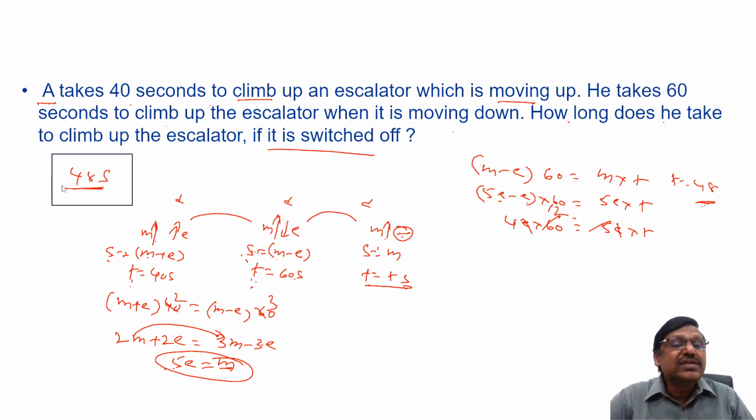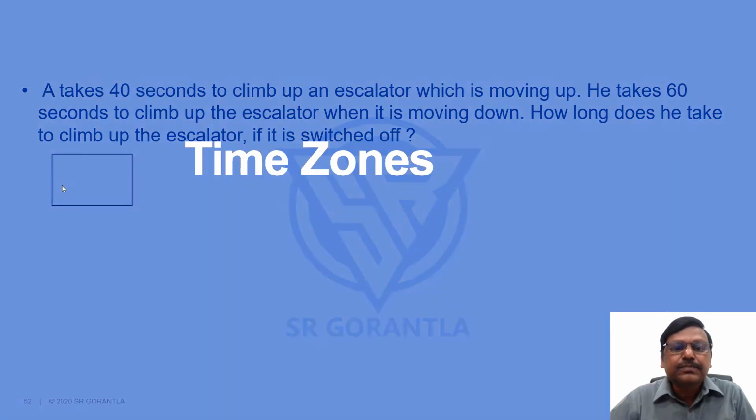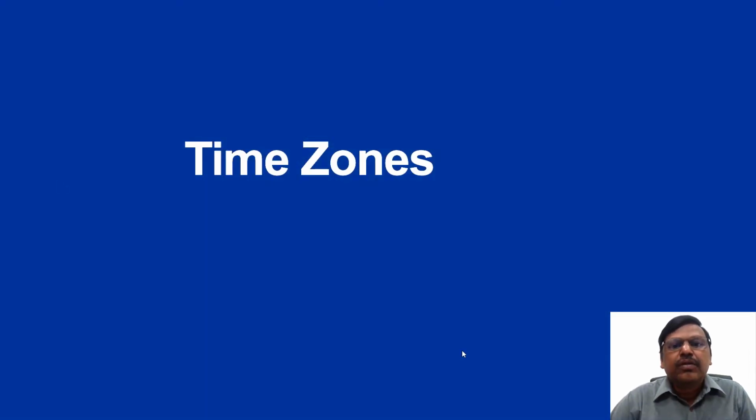So these are a few examples on boats and streams and escalators. Next, we will take up the concept of time zones. When a flight travels from one city to another city which are in two different time zones, what is the actual travel time? How do you arrive at it? If it goes from west to east, what happens? If it goes from east to west, what happens? We'll discuss that. First, let's consider if a flight goes from west to east.